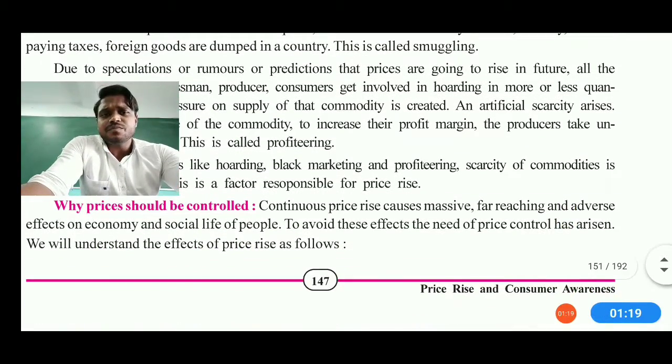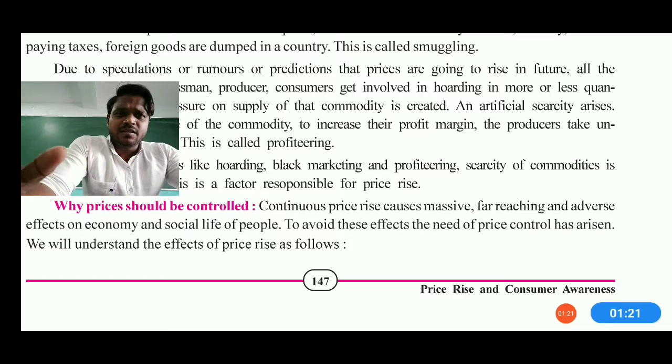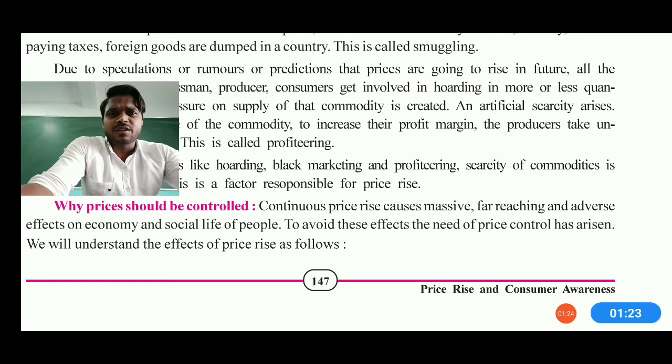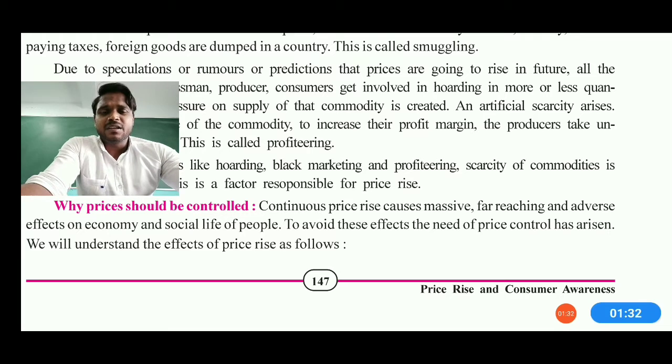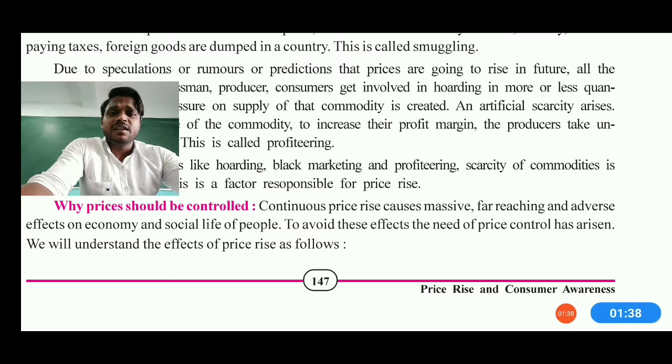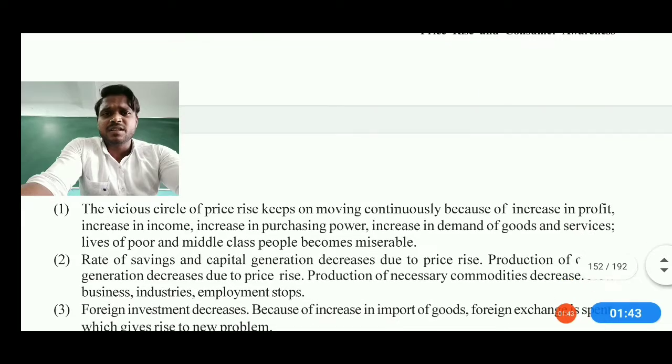So now we need to move on to page number 147, and it shows why prices should be controlled. Look, continuous price rise causes massive change, and it has far-reaching adverse effects on the economic state of India as well. To avoid these effects, the need for price control has arisen, which we will also understand as follows. Now some circumstances are also there, but according to this kind of vicious cycle,